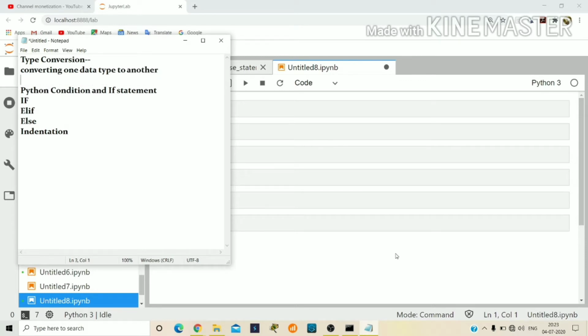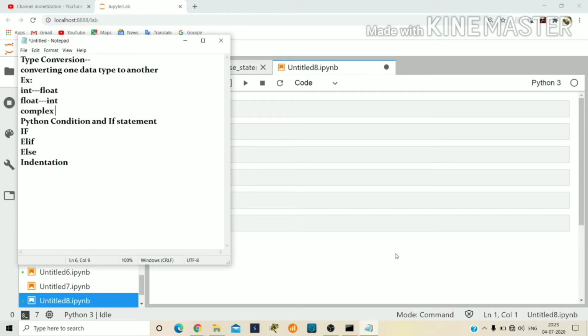Okay, examples: int to float, float to int, complex to int. Okay, like this. That means converting one data type to another data type is what we call type conversion. So these are the examples. Okay, how to do this in Python?